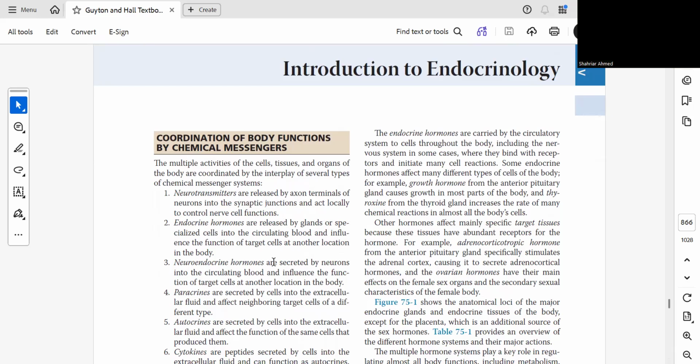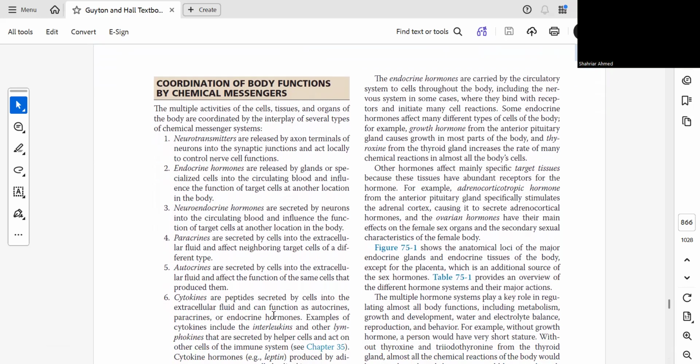Neuroendocrine hormones are secreted by the neurons into the circulating blood and influence the function of target cells at another location in the body. What are paracrines? Paracrines are secreted by cells into the extracellular fluid and affect neighboring target cells. What are autocrines?